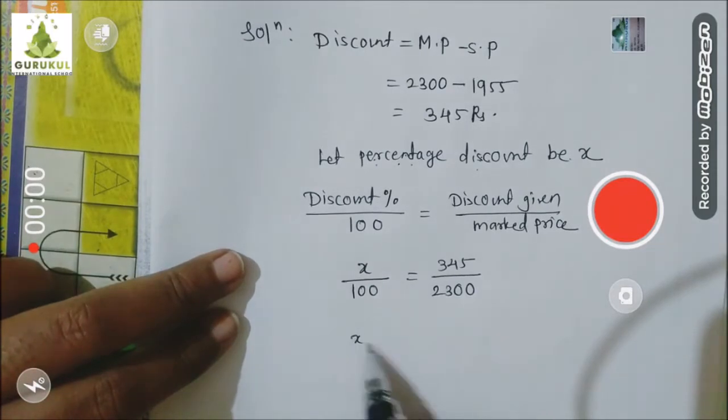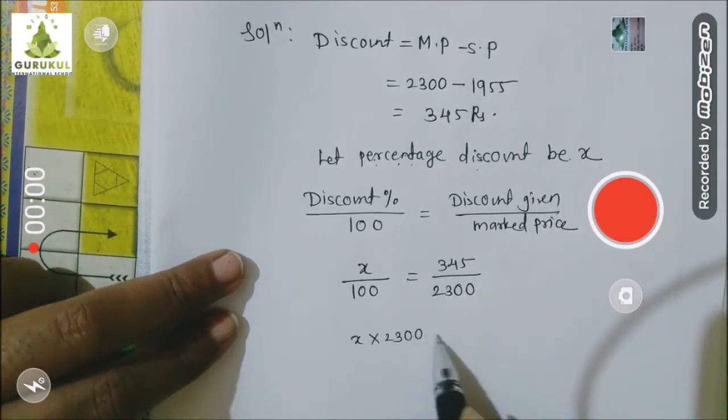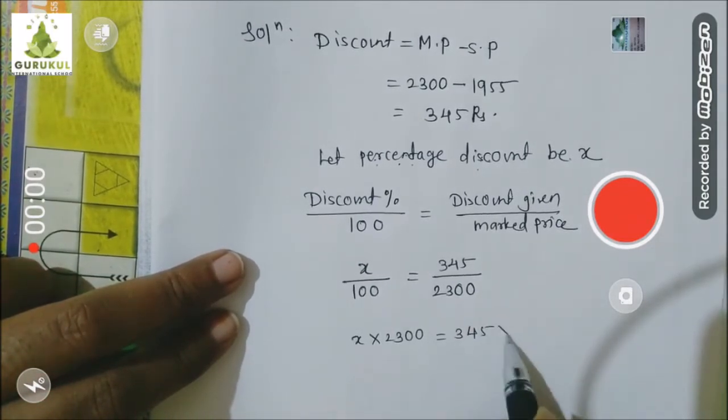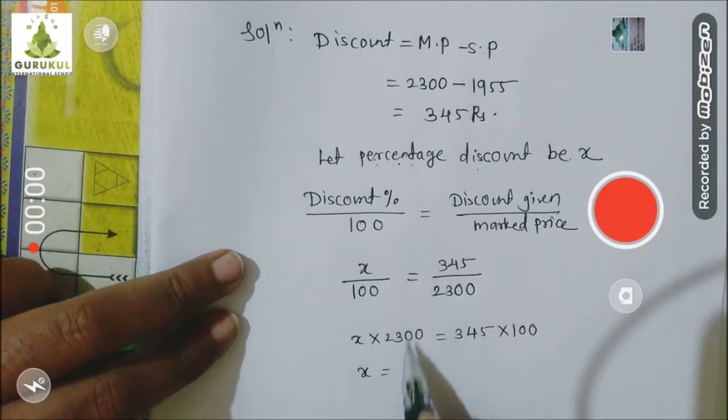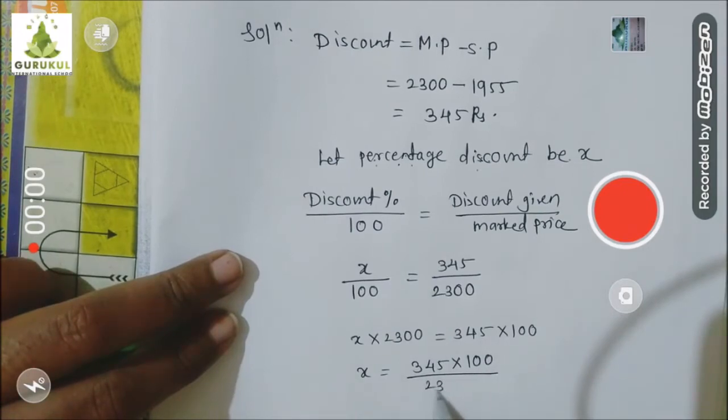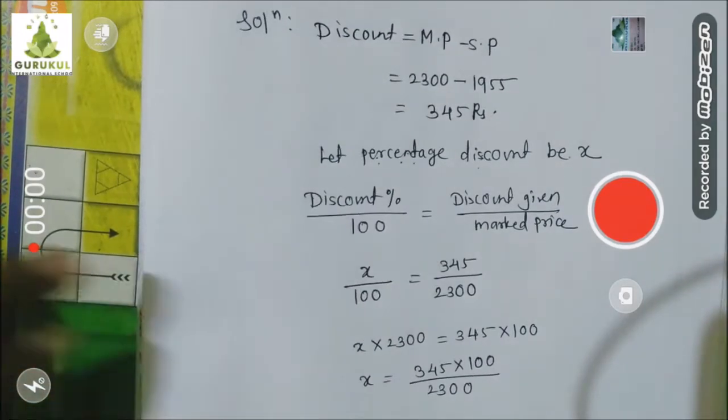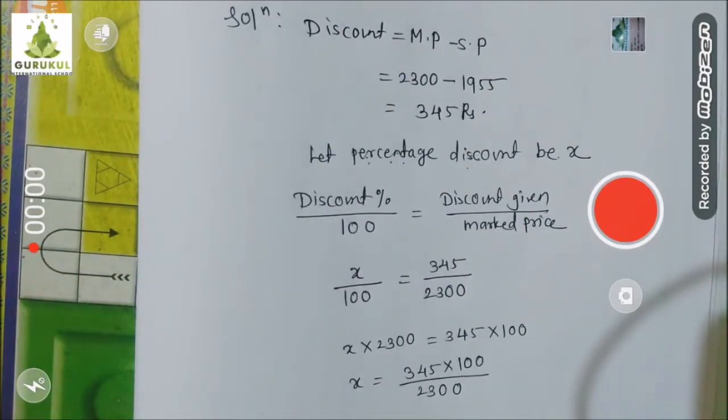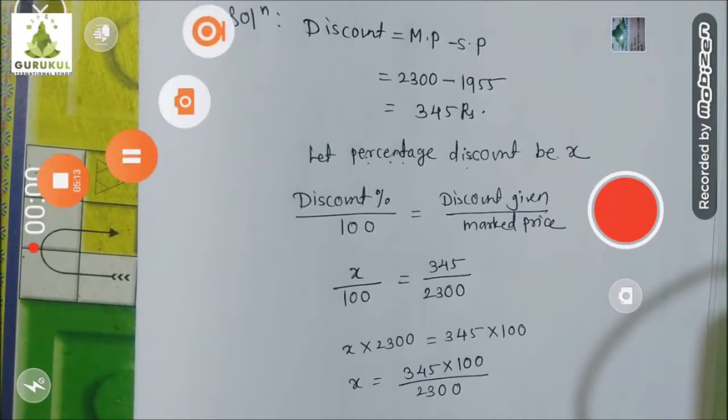Cross multiply: X into 2300 is equal to 345 into 100, so X is equal to 345 into 100 divided by 2300. Children, we will continue this example in the next video. Thank you.